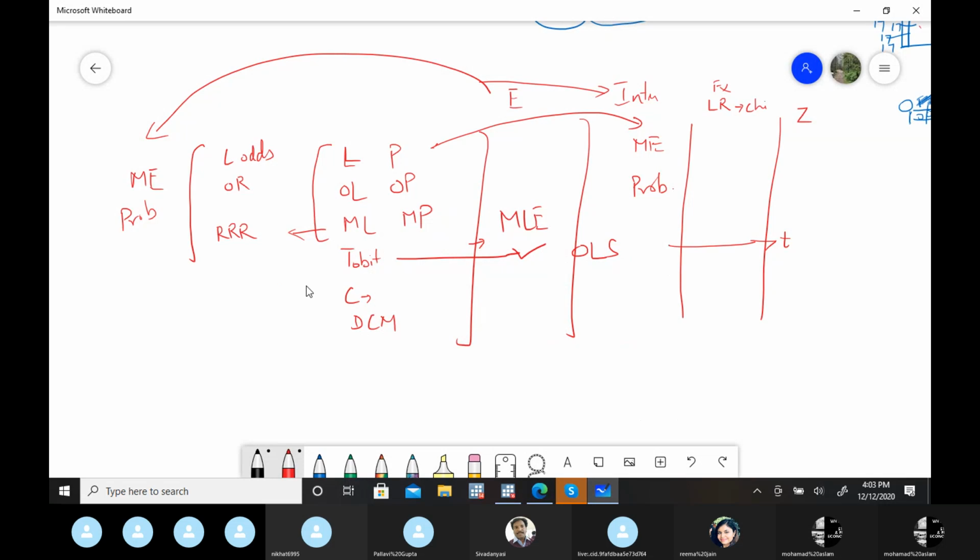So now in your research, those of you who are working with primary data or secondary data for cross-sectional analysis, you can also think in these terms: is there any situation where you can apply this ML methodology, Logit or Probit or Tobit model? Then you can apply these methods in your models as well.